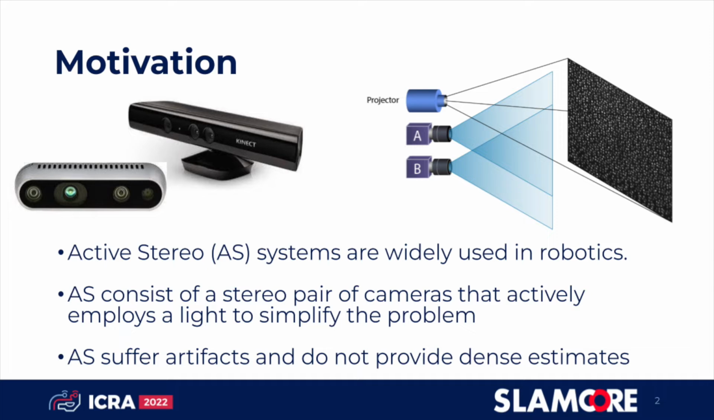The system consists of a stereo pair of cameras and a projector that emits light onto the scene that makes it easier to estimate the disparity between the cameras. However, this resulting disparity map suffers from artifacts and is not dense. In this work, we present a method that corrects and densifies this disparity map.